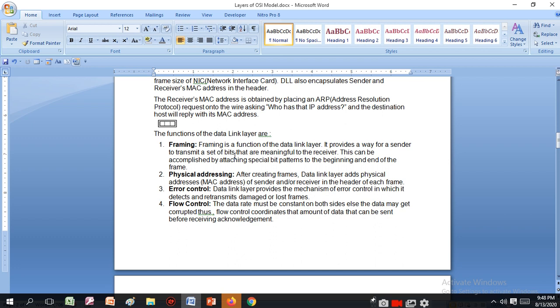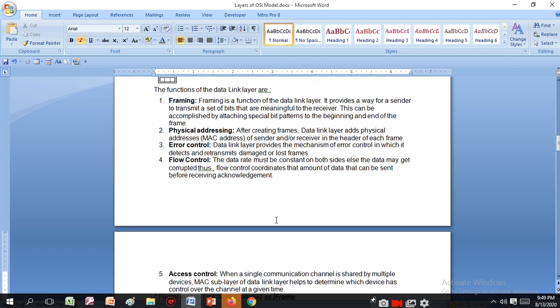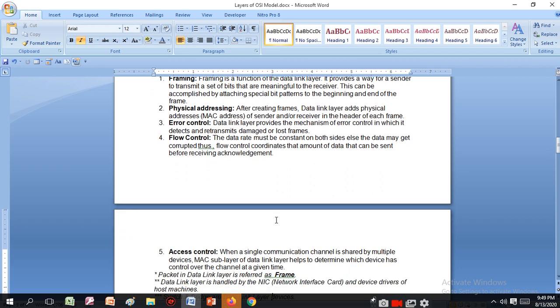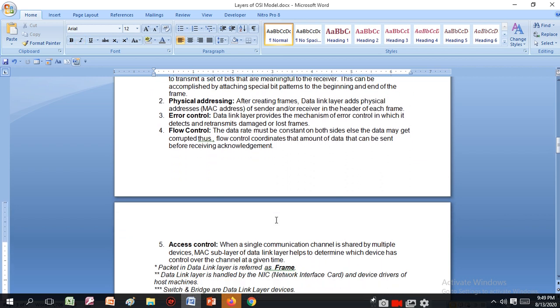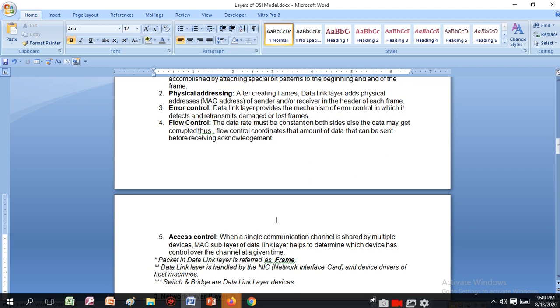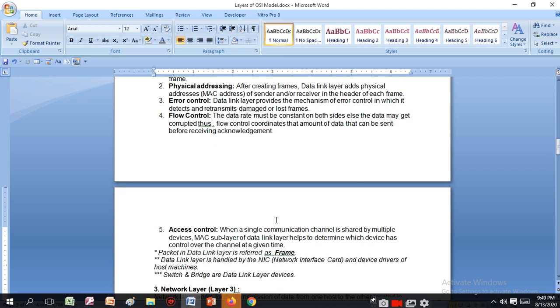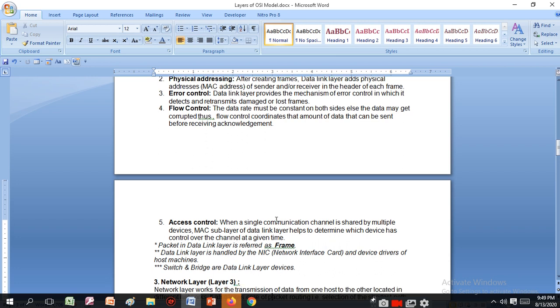Flow control. The data rate must be constant on both sides, as the data may get corrupted. Thus, flow control coordinates the amount of data that can be sent before receiving acknowledgement. Acknowledgement means the person confirms the data has been received by him. If the packet has not reached, then he sends the information that he hasn't received the packets.